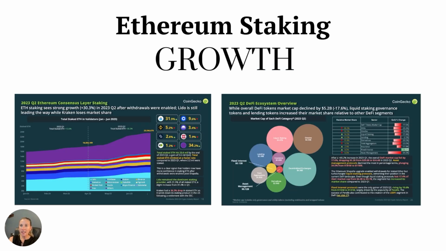And then liquid staking has become a really popular way for investors to earn yields on their digital assets. As you see here, the staked or locked up ETH continues to rise on the left-hand side. This is courtesy of CoinGecko, Q2 of this year. And then to the right, you can see how liquid staking derivatives is one of the largest DeFi sectors that has increased, with 16 billion of value combined.